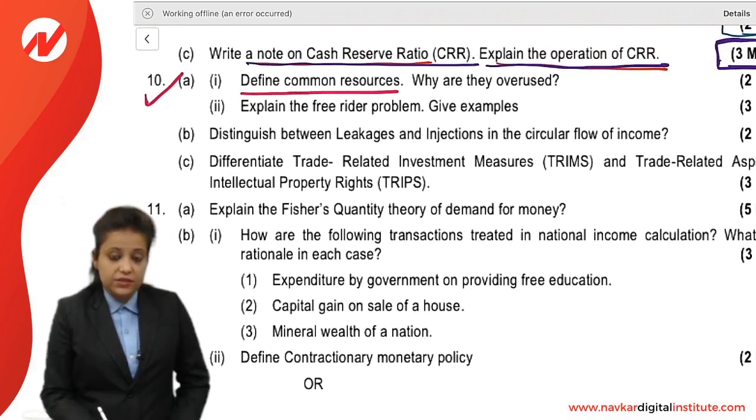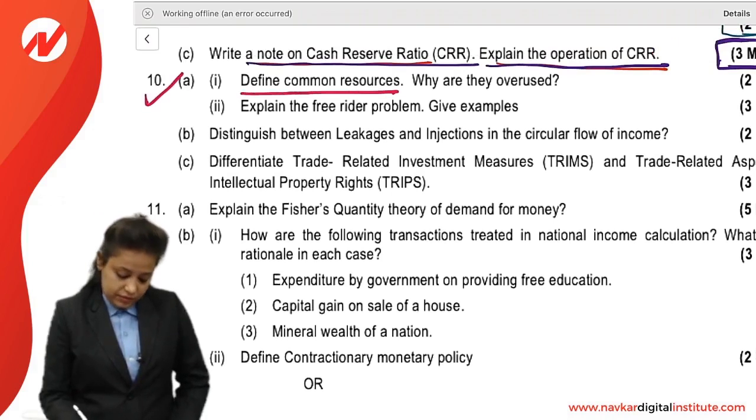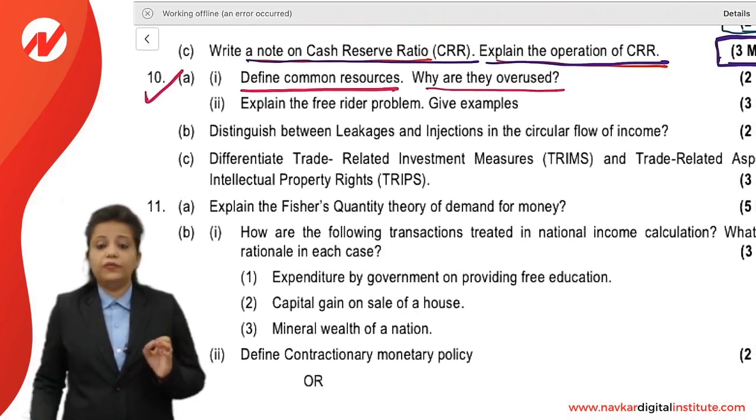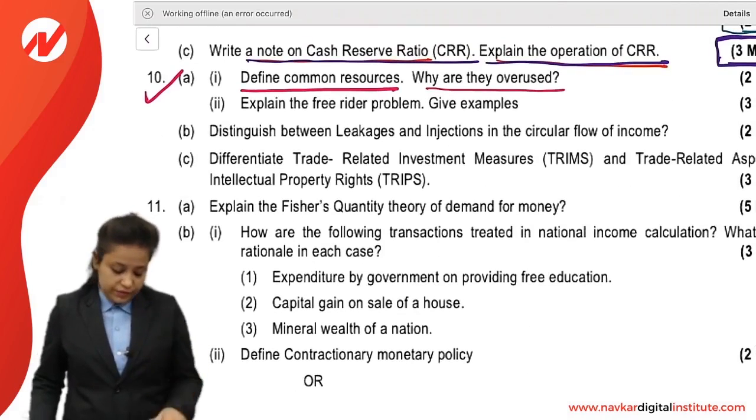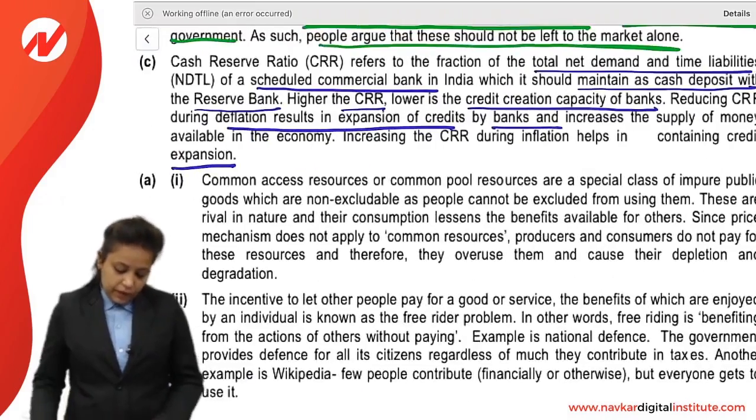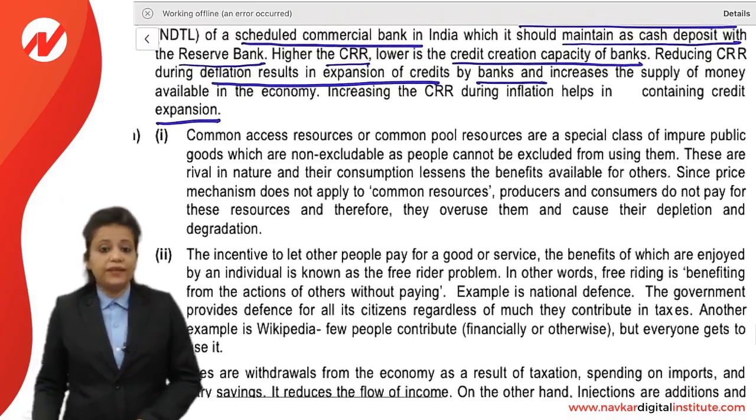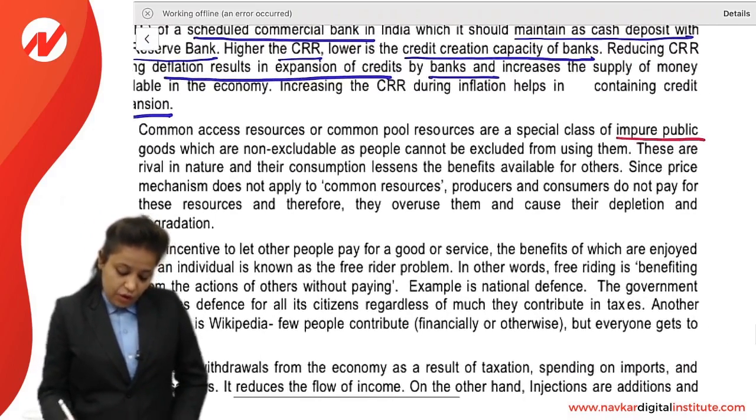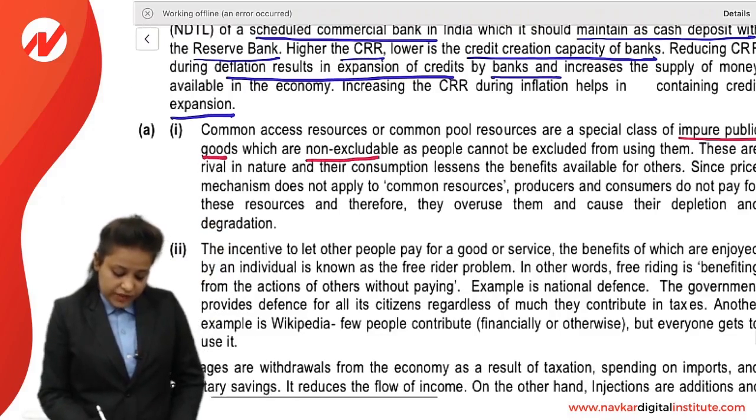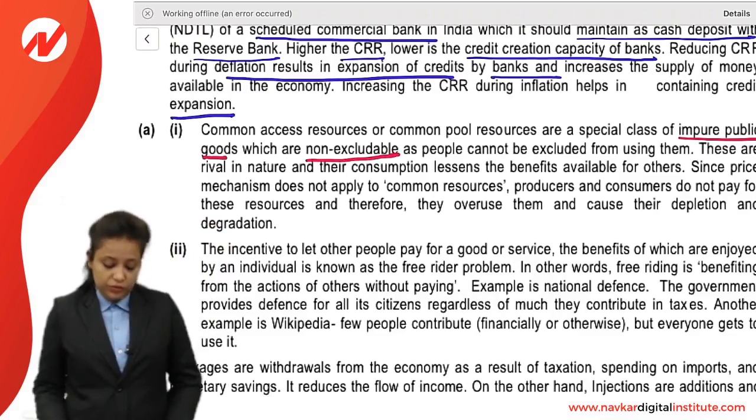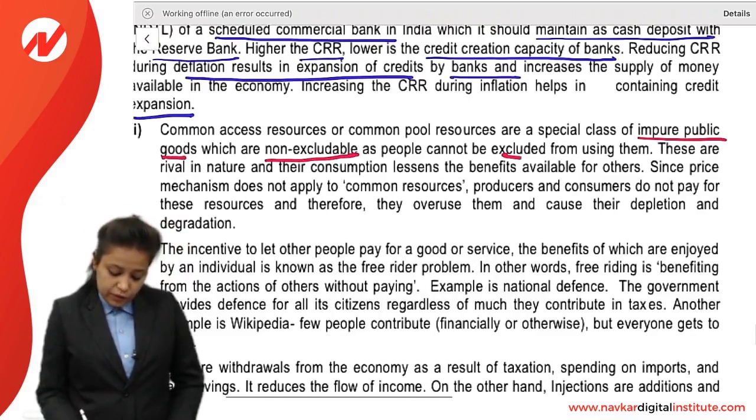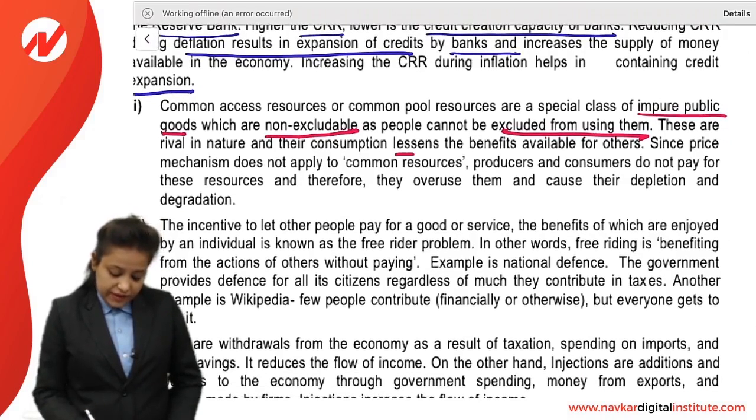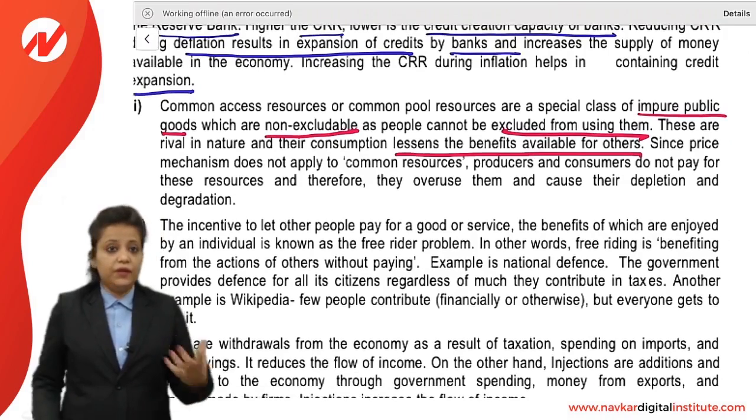Define common resources. Why are they overused? So what are common resources? Common access resources or common pool resources are a special class of impure public goods which are non-excludable, meaning we cannot exclude anyone from using them. These are rival in nature and the consumption lessens the benefits for others. If one uses, the other will not get.